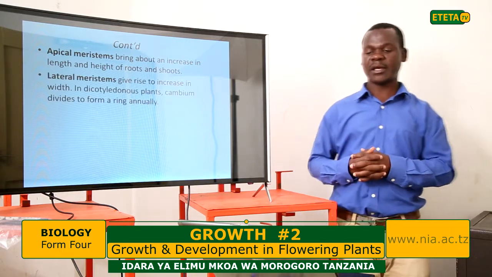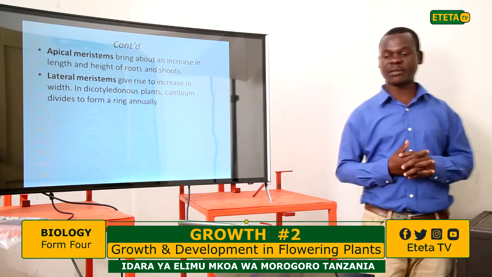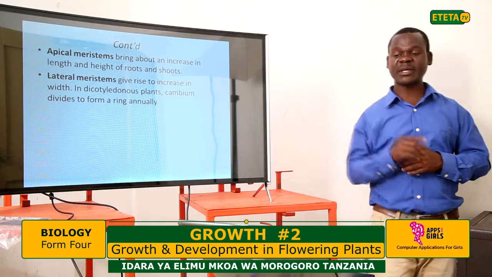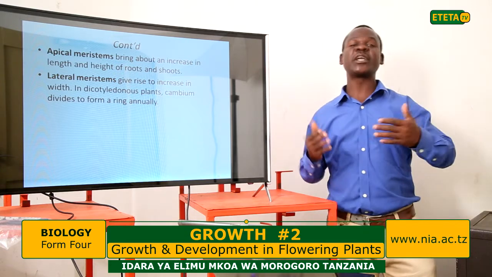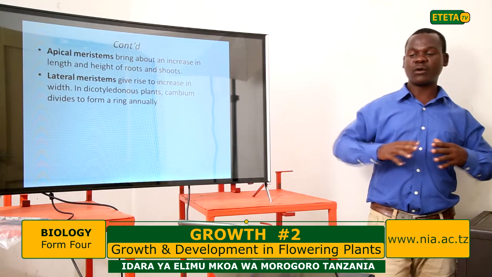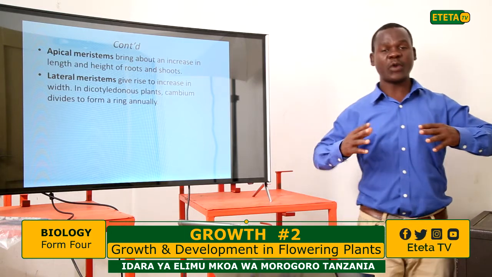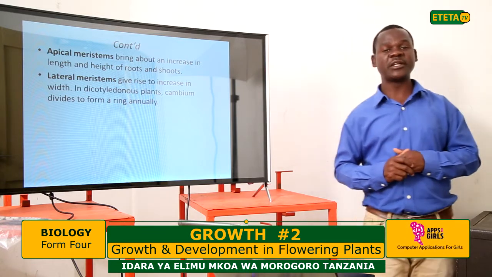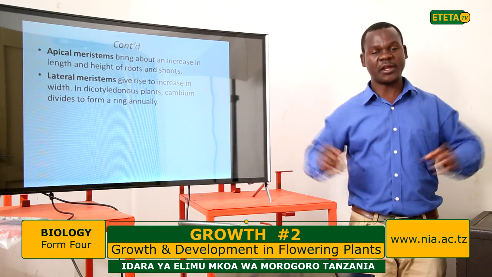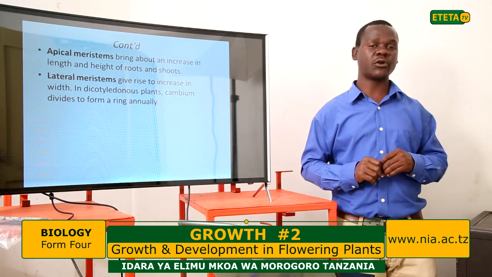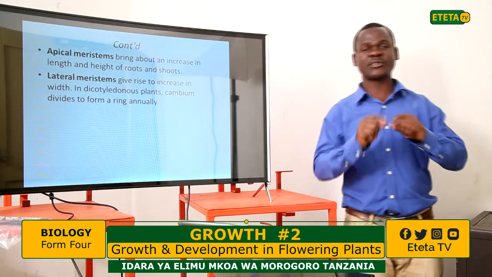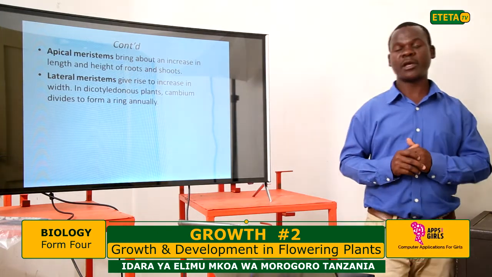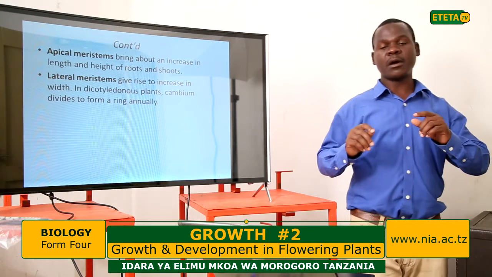The second category of meristem is called lateral meristem. These are the meristematic tissues which lead to an increase in width. They are found on the sides of the plant, and their division makes the plant increase in width. In dicotyledon plants, there is a special tissue known as the cambium, and this cambium will divide to form a new ring, and they form annual rings.